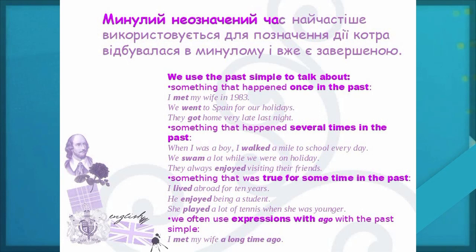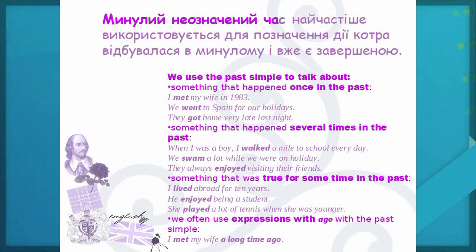Something that happened several times in the past. Examples: when I was a boy, I walked a mile to school every day. We swam a lot while we were on holiday. They always enjoyed visiting their friends. Something that was true for some time in the past.